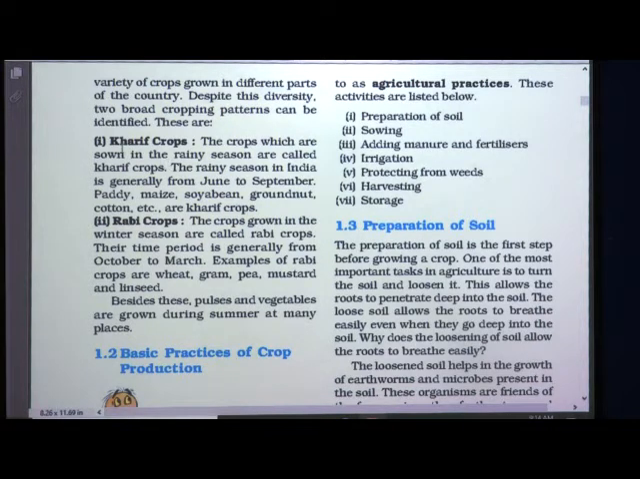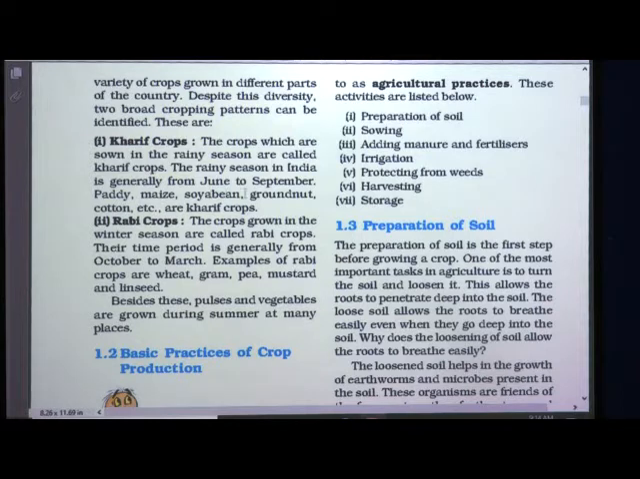First one is Kharif crops. The crops which are sown in the rainy season are called Kharif crops. As you know, the rainy season is going on now, so the crops sown now are Kharif crops. The rainy season in India is generally from the month of June to September. June, July, August, September. So these months are generally the rainy season.